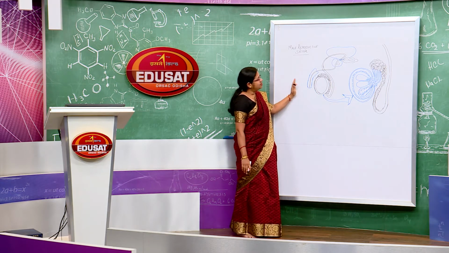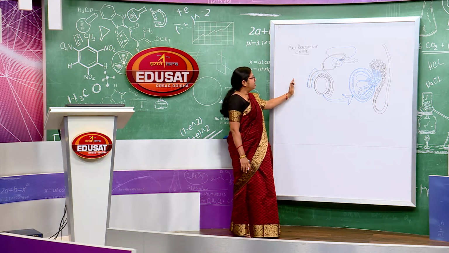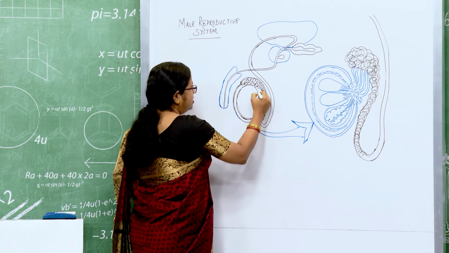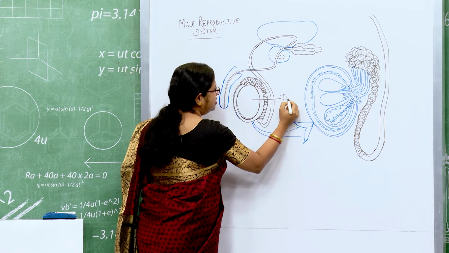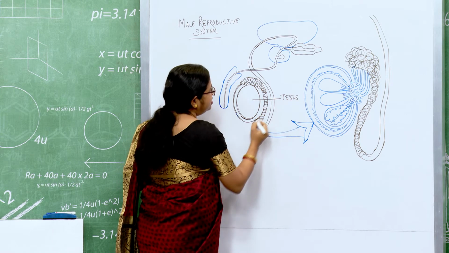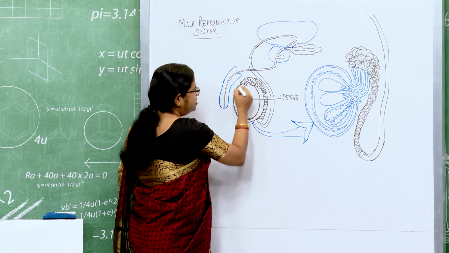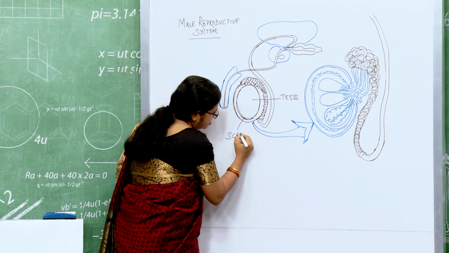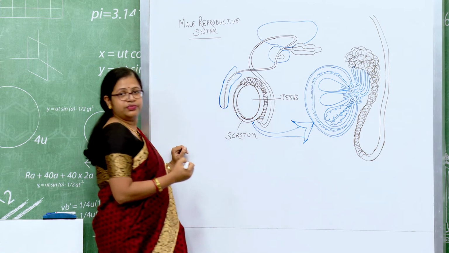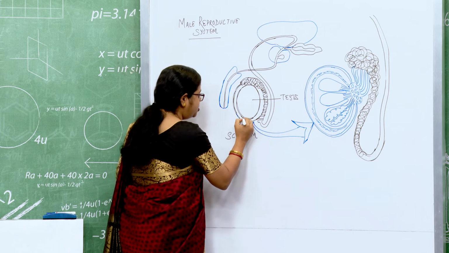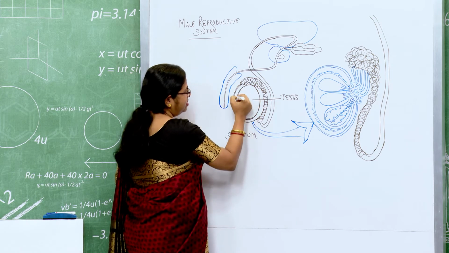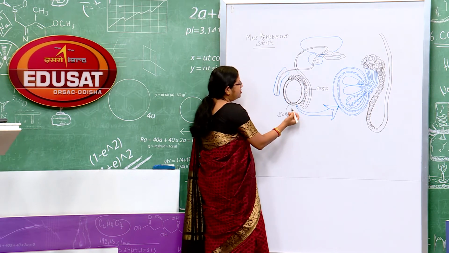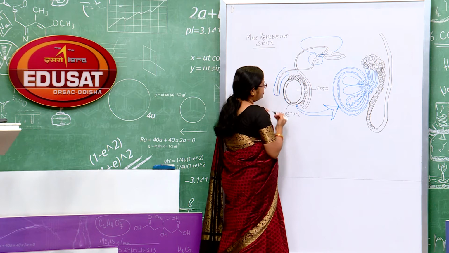Now, the diagram you see on the whiteboard, this part is called your testis. And where is this testis located? This testis is located in the scrotum or the scrotal pouch. The scrotal pouch has many layers around it, which we will see in the slide diagram in detail. Inside the scrotal pouch is your testis.